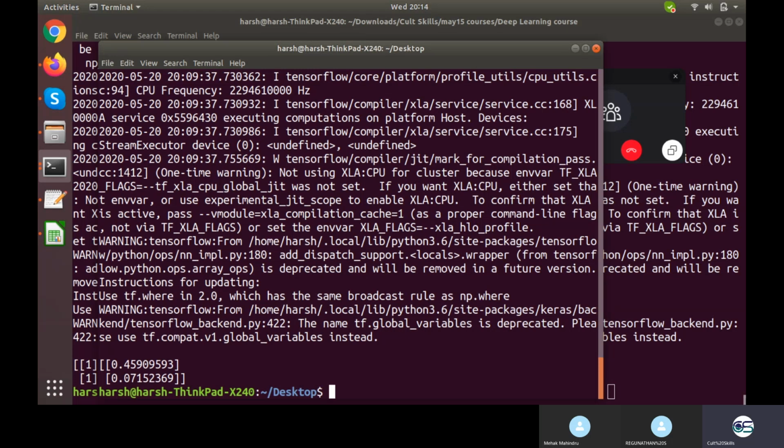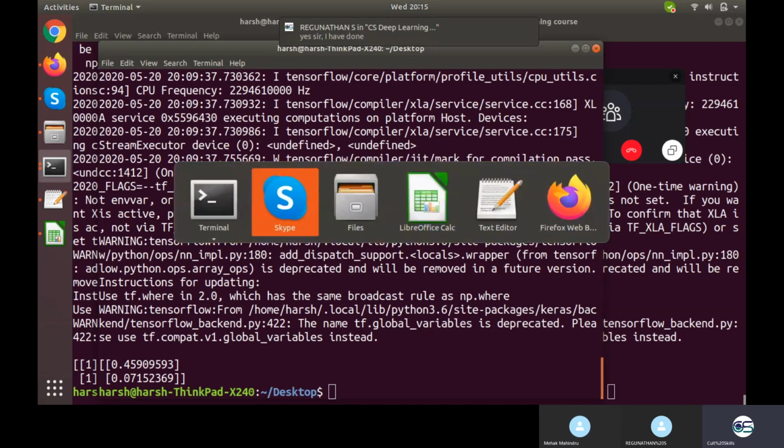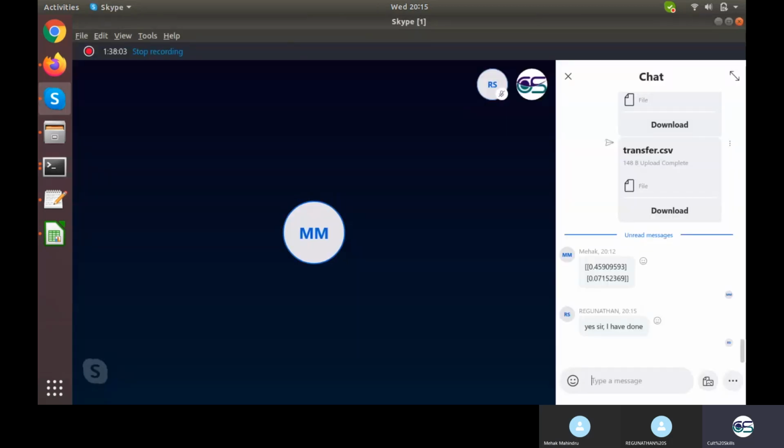Any doubts into this by any one of you, Mehek, Raghunathan? I hope Raghunathan it will be sorted soon and you will be able to do that. But for now, any doubt into that? I have shown you although what you need to do in order to get it done. No response, at least yes, no, anything? Any doubt from your side? If no, at least go for no. You have done, that's great. So just send me the value right here.